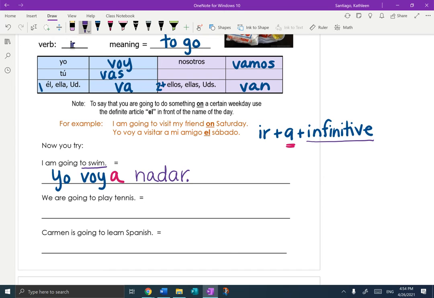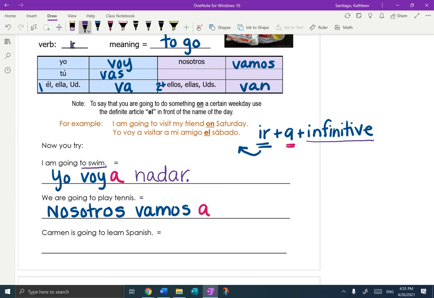Let's look at the next one. We are going to play tennis. Okay, we need we, nosotros, are going to, so we have to get the ir and make it match the person. So ir is going to look different. Okay, so what's the correct form of ir to match nosotros? Look up at the chart. Vamos. Now I need the little word a.